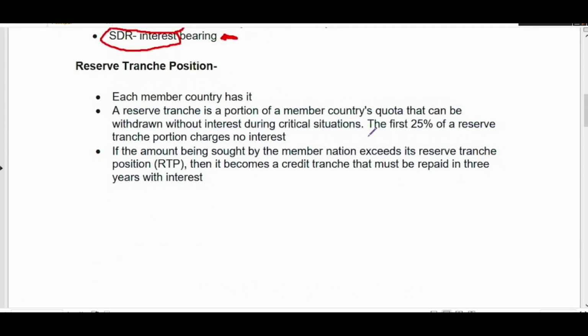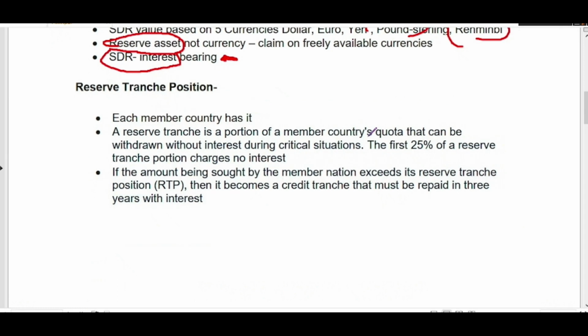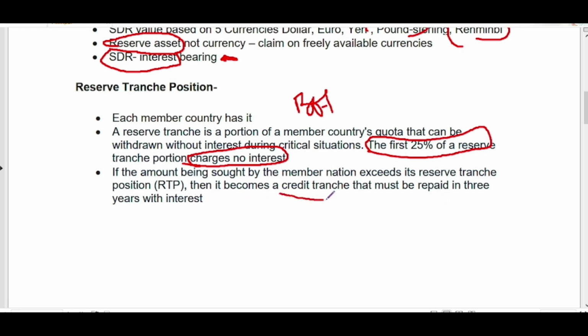Now let us talk about reserve tranche. So reserve tranche is a claim basically, and it is the amount that a member nation can withdraw from the IMF in case there is a balance of payment mismatch or a temporary balance of payment crisis. So around 25% of the SDR can be drawn without any charges, without any interest. If you are exceeding this amount, it becomes a credit tranche.